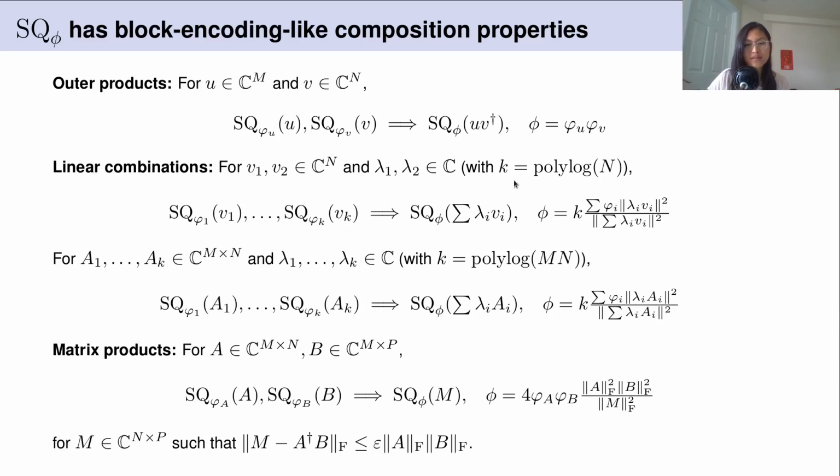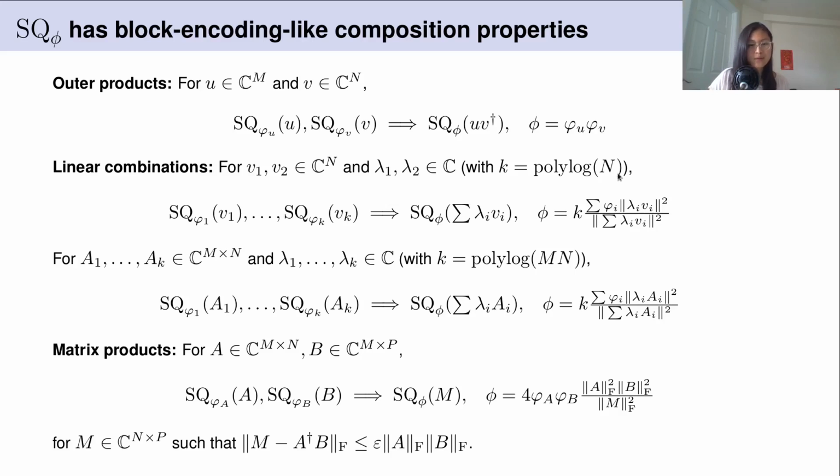It's important to keep in mind that this only works for small linear combinations here. Also, if you look at the way that these oversampling constants blow up, you can see that it's similar to how the normalization constants of block encodings propagate, if you're familiar with QSVT.